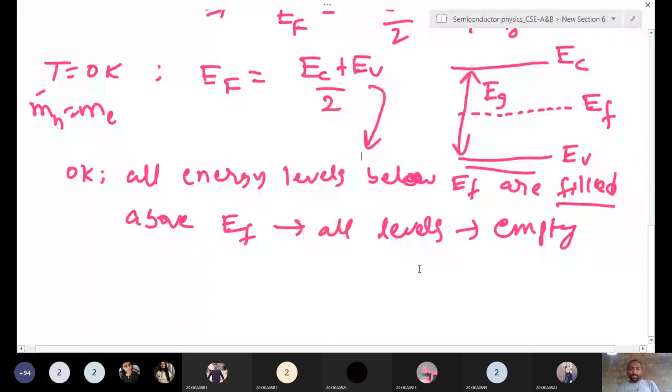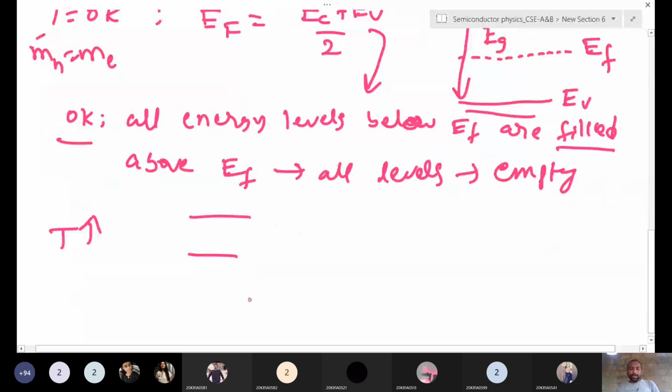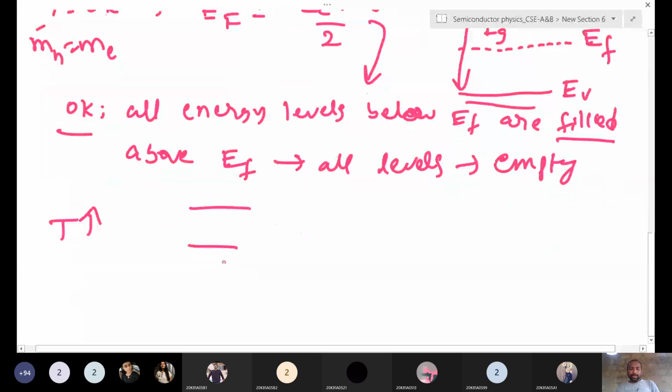This is the thing. Okay, now we will see the probability density function, that we have also discussed. What information does this probability density function give? Exponential of E minus EF by KT, this is the Fermi-Dirac distribution function. What information does this expression give? The electrons will become free. It will convert valence band electrons to conduction band electrons when temperature increases.